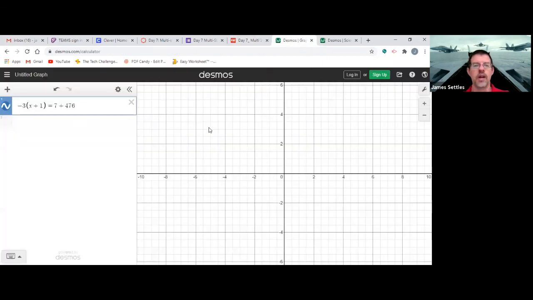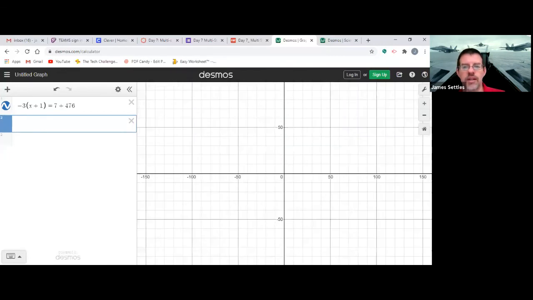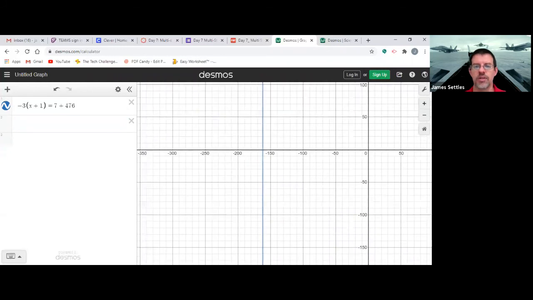So when we hit enter, we're looking for a line, but I don't see a line. So we start zooming out. Okay, I'm going to zoom out, and I keep zooming out. And right there it is. Y'all see that blue line right there? Okay, so I'm going to use my mouse, and I'm going to drag this kind of to the center, and I'm going to zoom back in.